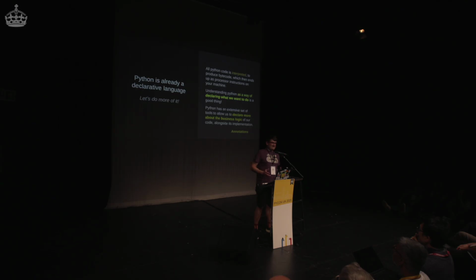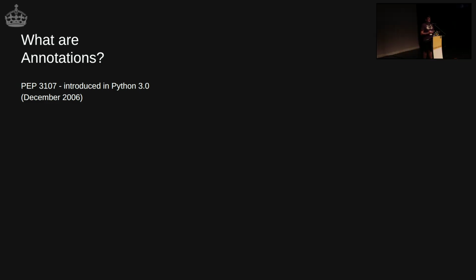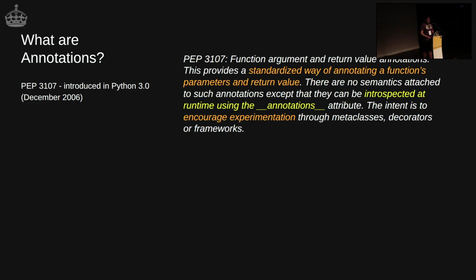And this used to be a controversial opinion, at least until Python 3.10, 3.11, but I would argue that it's actually a really good thing, and here's why. First off, let's look at a little feature of the syntax here, these Python annotations, they're called. This surprises most people when I say it, but Python annotations are almost 20 years old. They were introduced as a part of the grammar in 3.0 in December 2006, PEP 3107, and it defined a standardized way of annotating parameters and return values.